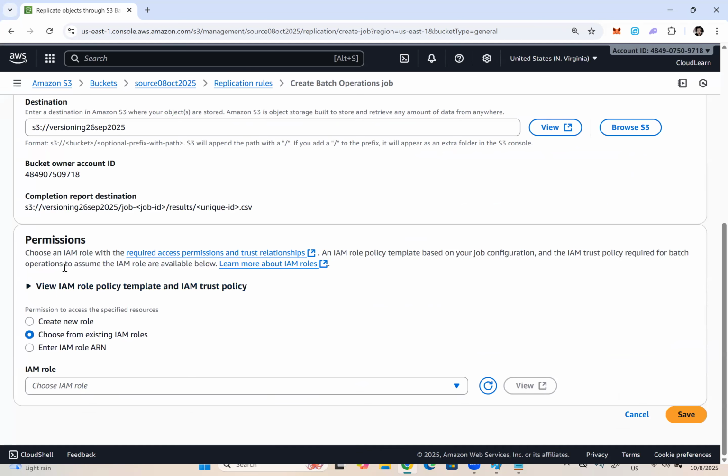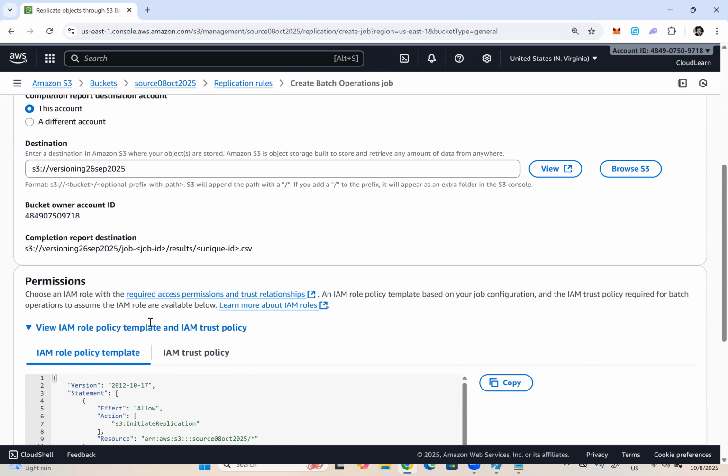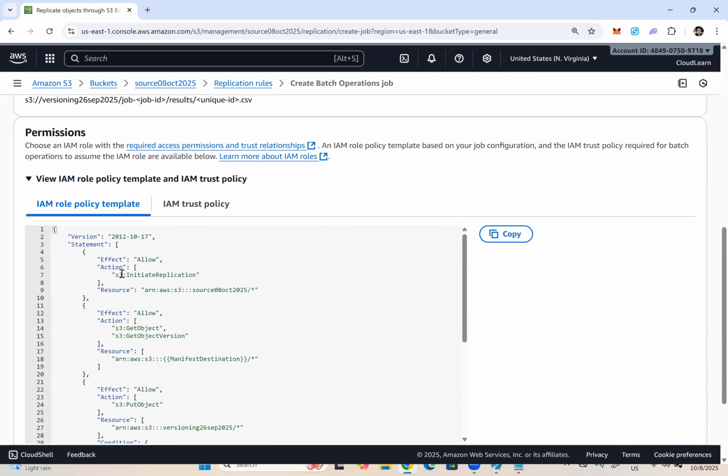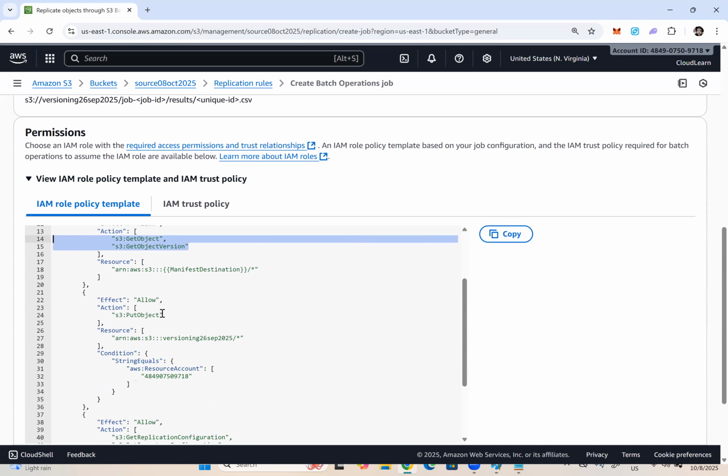Then scroll down. This AWS batch job also requires permissions, because this job will read from the source bucket and write into the destination bucket, right? So you can choose create new role, and a new role will be created. With what permissions? You can click here to see. Actions: initiate replication on source bucket, and get object and get object version. It will get the list of objects and the versions of the objects.